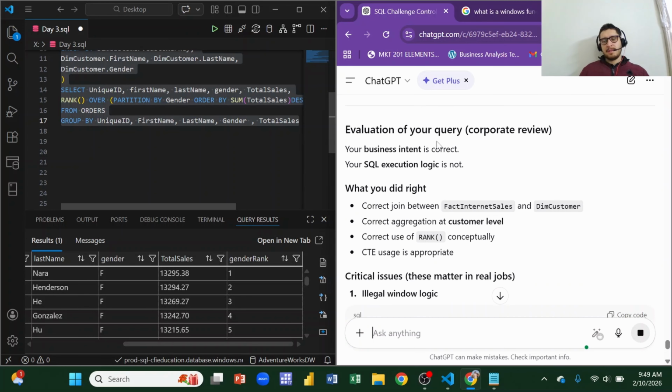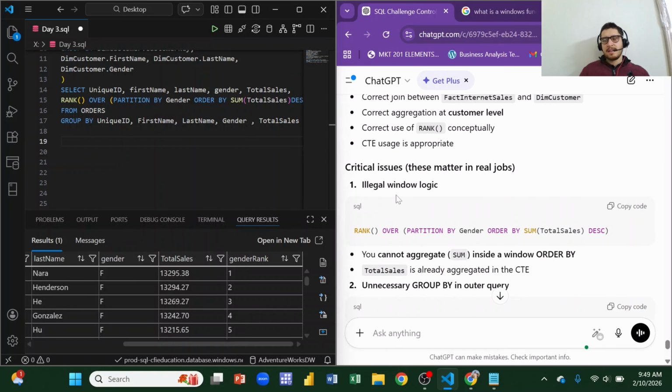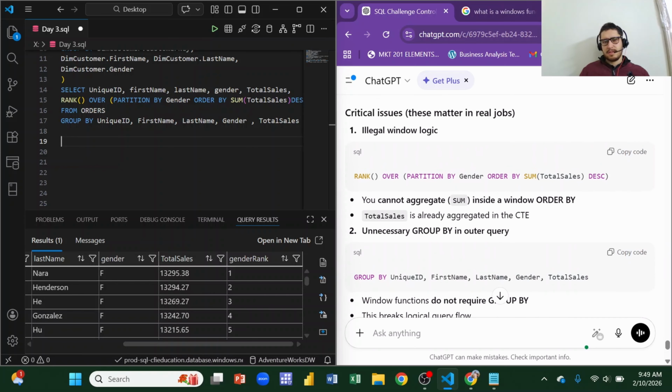Now the evaluation of my query, corporate review. Your business intent is correct. Your execution logic is not. What did you do right? Correct joins between fact internet sales and dim customer. Correct aggregation at customer level. Correct use of rank conceptually. And CTE usage is appropriate. Critical issues, these matter in real jobs: illegal window logic. You cannot aggregate sum inside a window ordered by total sales, which is already aggregated in the CTE.